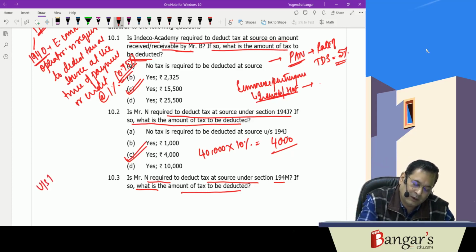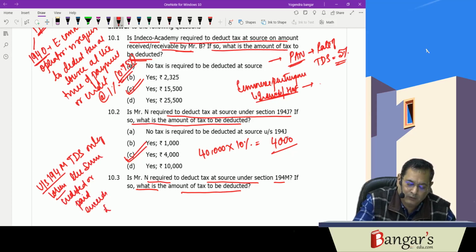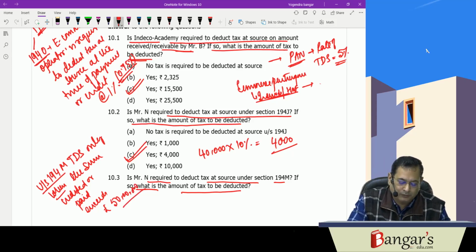under section 194M, tax is required to be deducted at source only when the sum credited or paid exceeds rupees what, 50 lakhs to the account of the payee. Then only the tax will be required to be deducted at source.